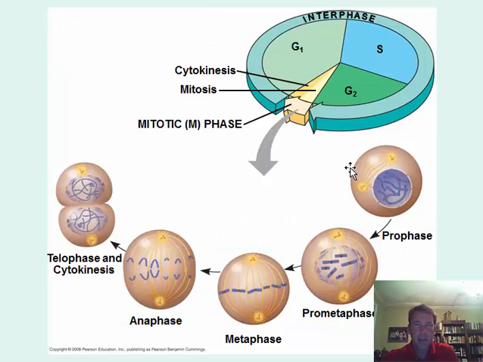This is a diagram that shows that life cycle we just mentioned, but it also shows right there during this process is when mitosis occurs. All that lining up of the chromosomes and the splitting apart, all of that's occurring here. So again, your cell spends most of its life in interphase.